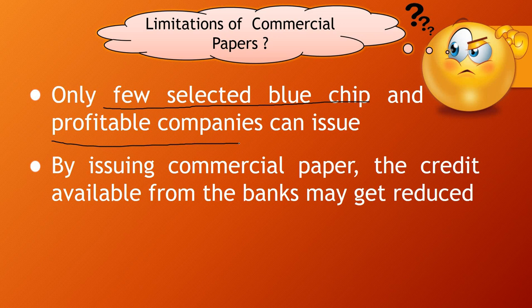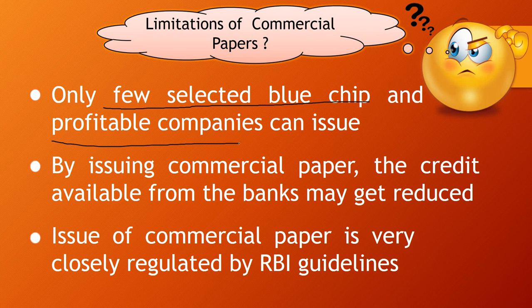Now, one more drawback of the commercial paper is that commercial papers are less reliable than the bank loan. The moment the money market becomes tight, buyers of the commercial paper switch to a more attractive investment. So at this stage, if the company goes to the bank, it is not received favorably. That's why we can say that the credit available from the banks may get reduced.